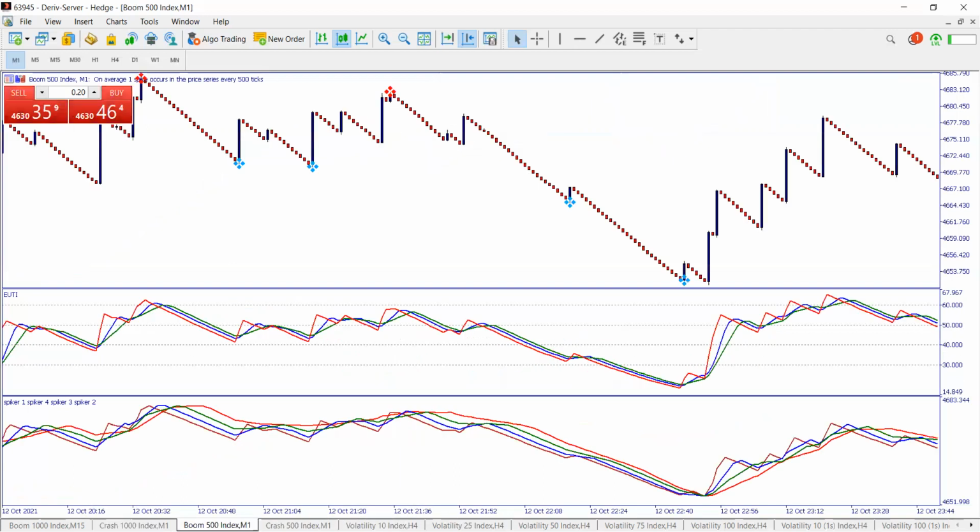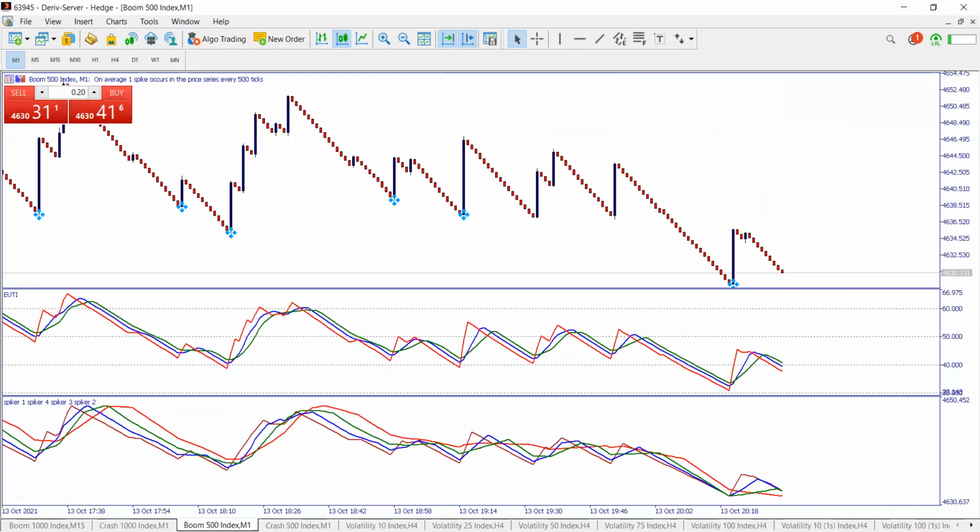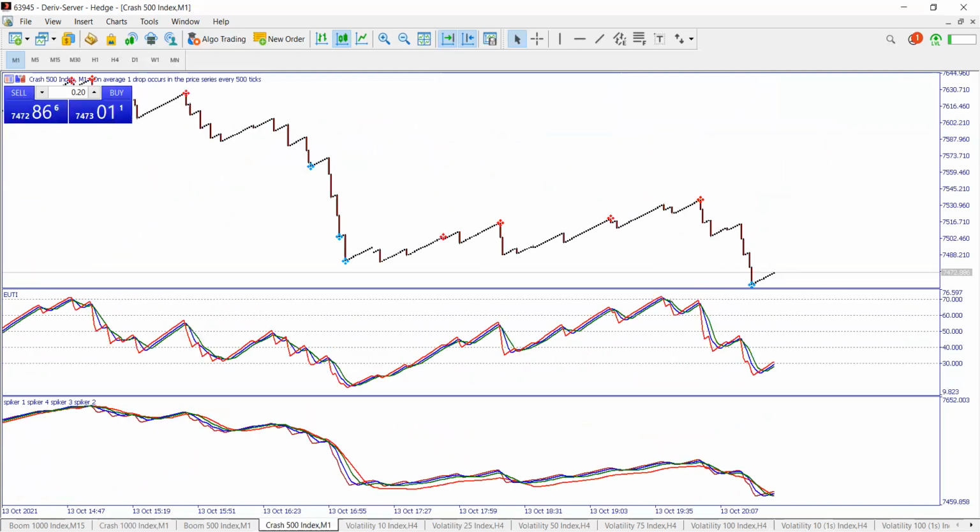All right. So we come on Boom 500, the story is just the same. You come on Crash 500, the story is just the same. So that's how simple it is. That's how easy it is to trade this one. But remember, you have to come from a bigger time frame.